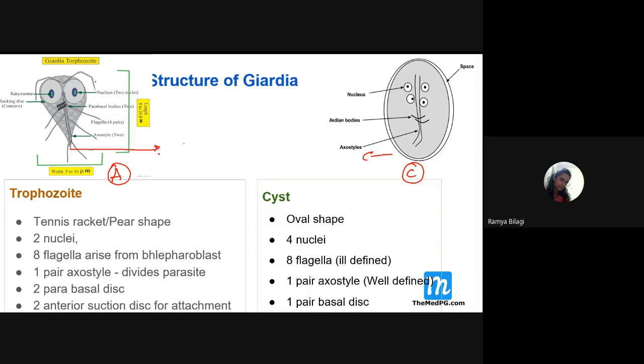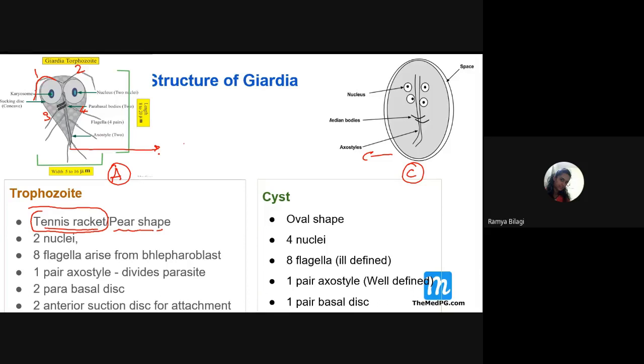So look at its morphology over here. How many flagella has this fellow got? Students, just count it. So how many flagella does this fellow have? 8. Yes, ma'am, so totally he has got 8 flagella. That means 4 pairs of flagella are present. Then what is the shape of this fellow? He looks like a pear shape, or it is tennis racket shaped.